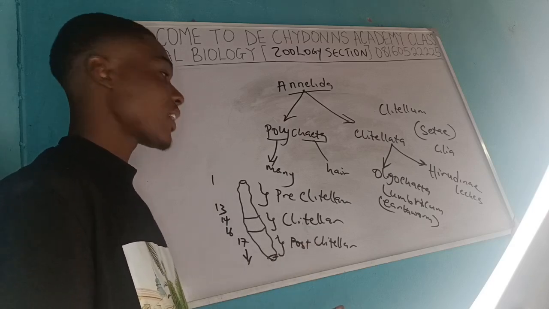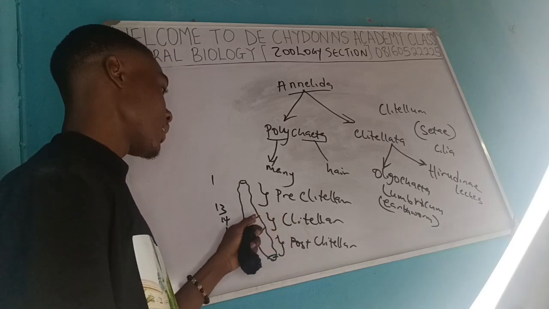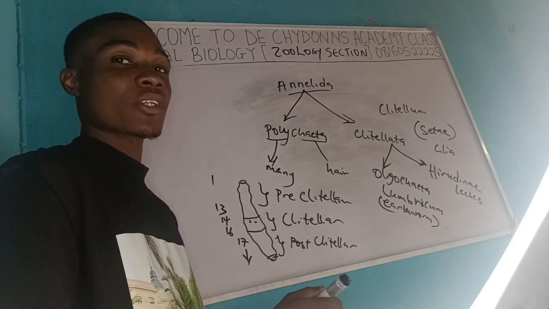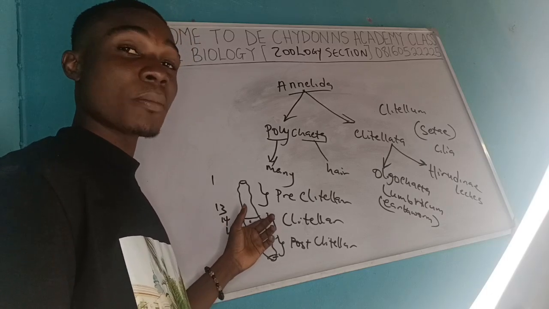So, having talked about this clitellum, I told you that it is the part that harbors the genital aperture, whether female or male genitals.